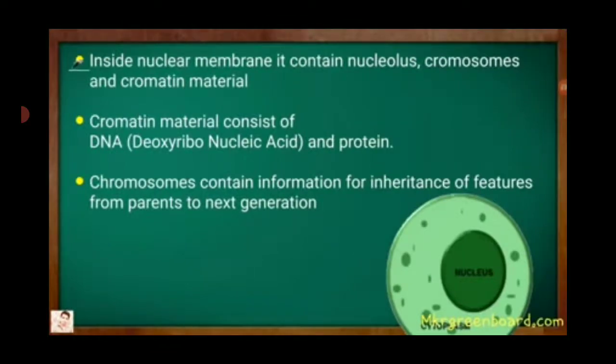Inside the nuclear membrane, it contains nucleolus, chromosomes and chromatin material. Chromatin material consists of DNA, that is deoxyribonucleic acid, and protein. Chromosomes contain information for inheritance of features from parents to the next generation.